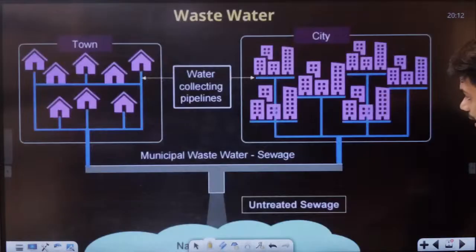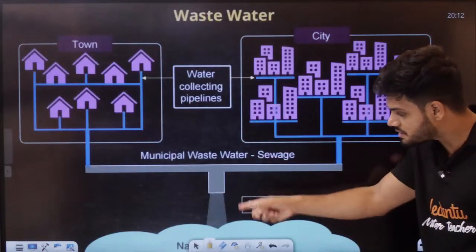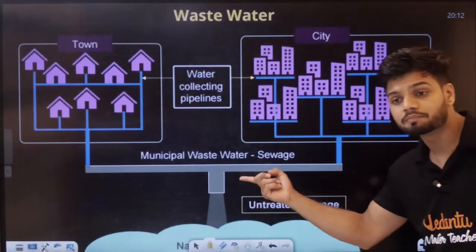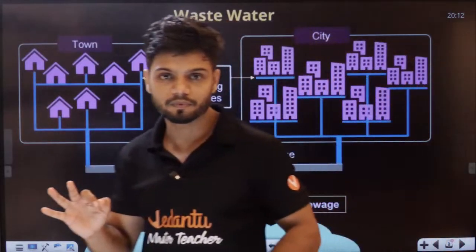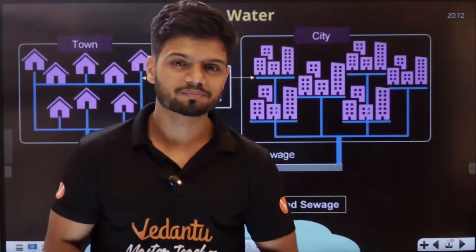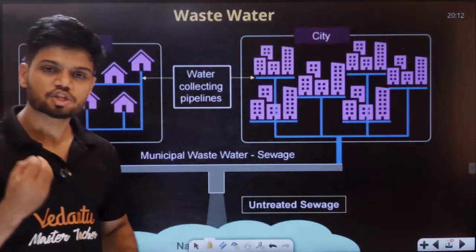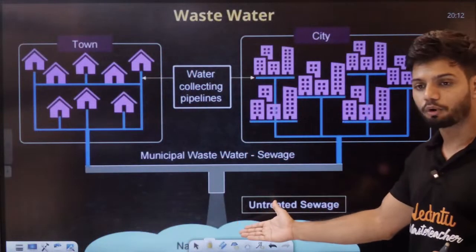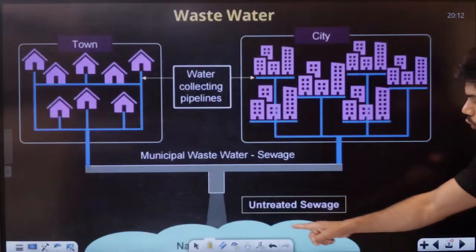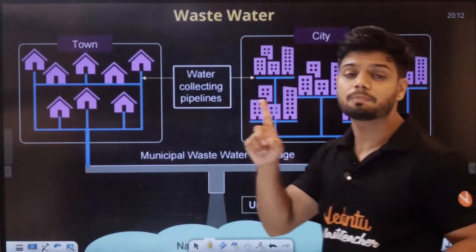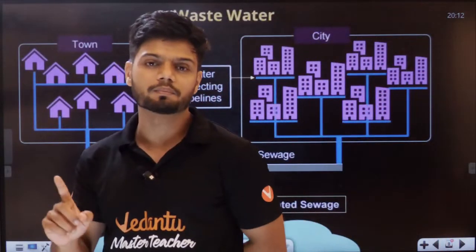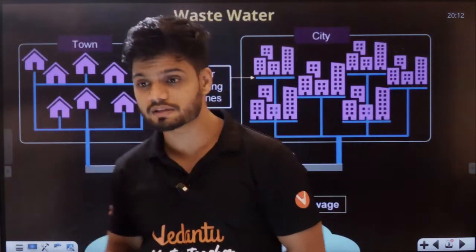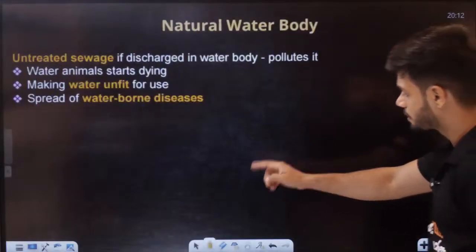Imagine if you send all that untreated sewage directly into a natural water body. Will there be issues, problems, consequences? Yes, obviously. Imagine you send it directly. What will happen?